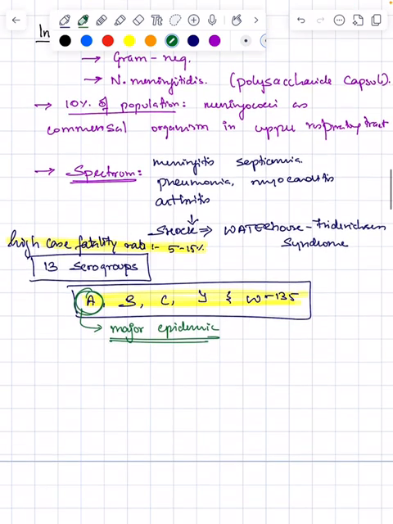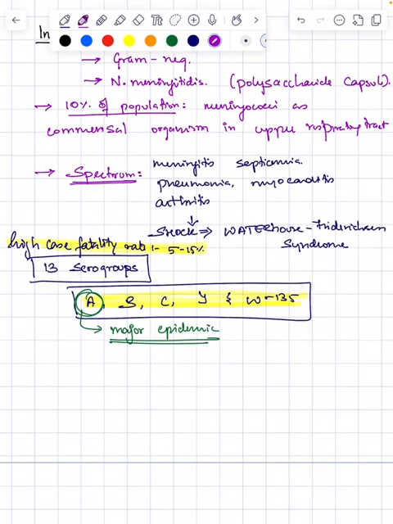There are outbreaks in meningococcal disease. What is the meaning of an outbreak?